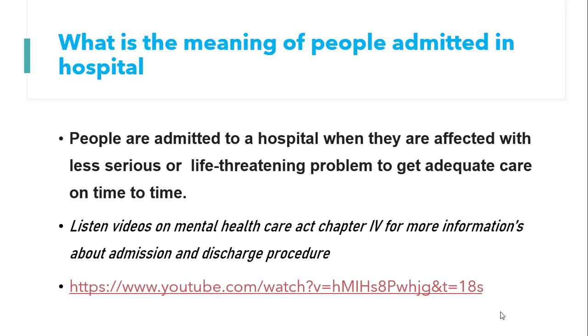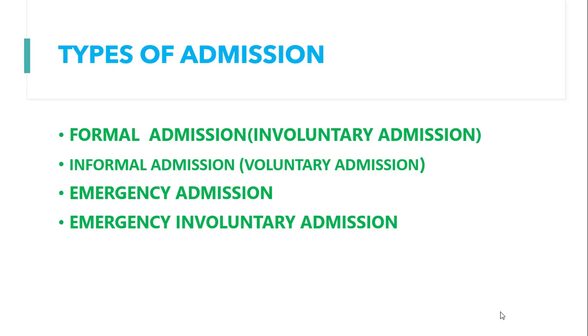And regarding the admission procedure and discharge procedure of mentally ill people, you have to listen to the video on Mental Health Care Act chapter 4. The below mentioned link will give the information about chapter 4 of the Mental Health Care Act, and you have to listen to that. Then you will get more understanding about the admission and discharge procedure of a mentally ill person. Here we are generally discussing what is admission, the purpose of admission, and the types of admission. We will see the types of admission first.